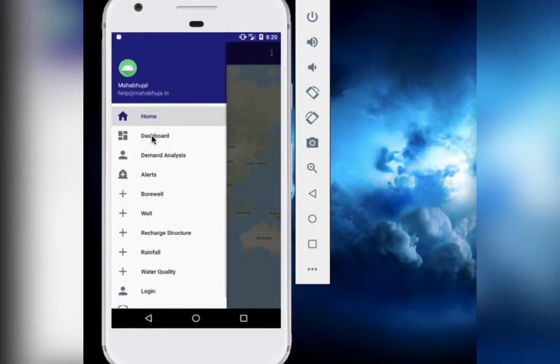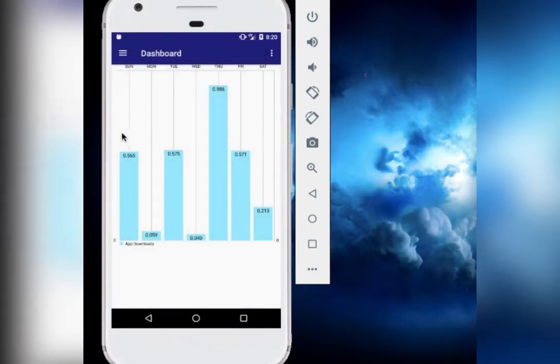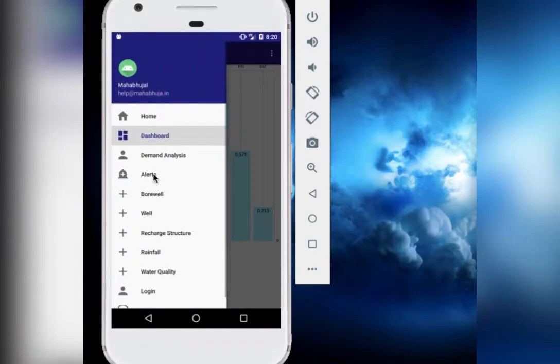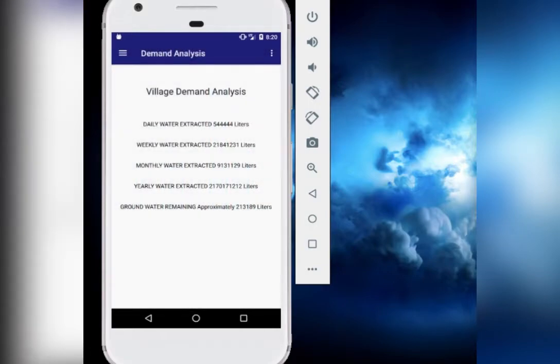Our app also consists of a dashboard, which gives us a graph of the data. We have a demand analysis system. As you can see, the demand analysis system is giving us a basic understanding of the usage of water based on time period. The demand analysis page is a rough estimation of the water that is being extracted from the village on a daily, weekly, monthly and yearly basis. And as it is mentioned here, the groundwater remaining is a rough estimation of the amount of water which is remaining throughout the village. So this is the demand analysis of Yechi village.